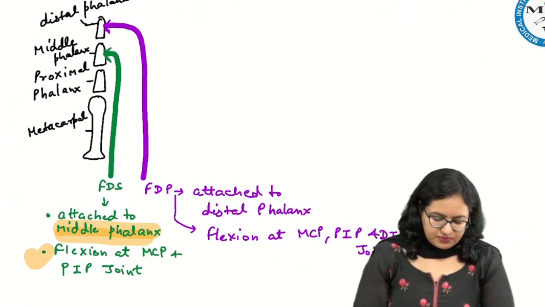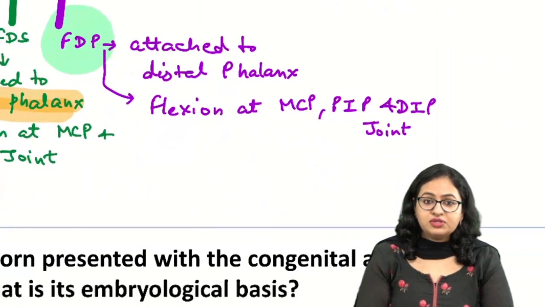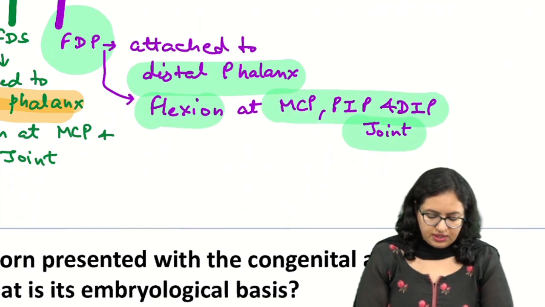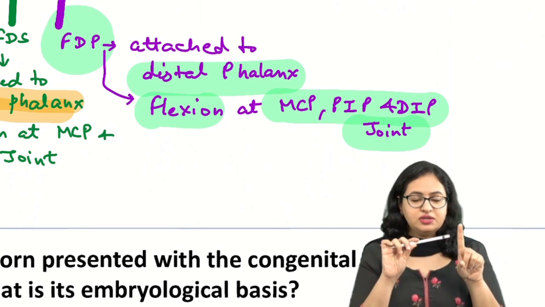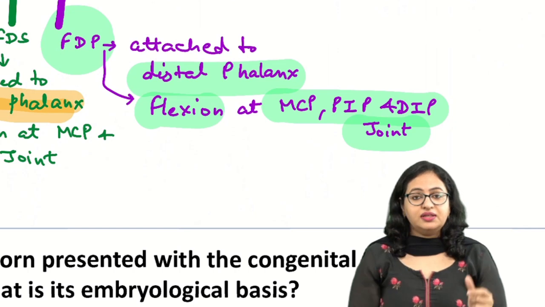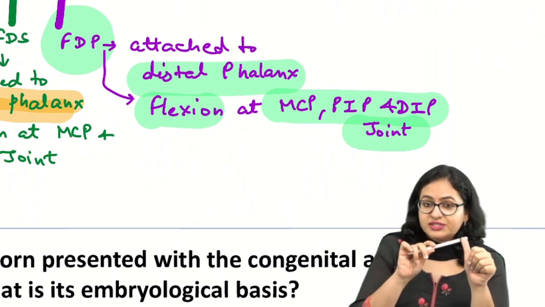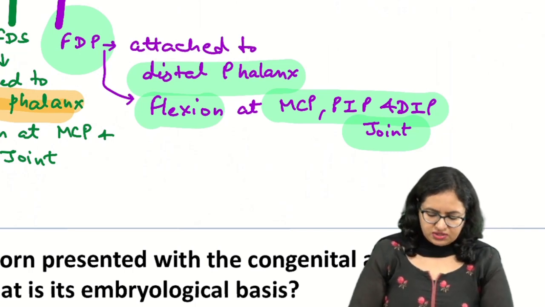The question which has been asked here was about flexor digitorum profundus, and it is attached to the distal phalanx, due to which it brings about flexion at all the joints: metacarpophalangeal, proximal interphalangeal, distal interphalangeal. And the other muscle is flexor pollicis longus. If the word says pollicis, that means it is going to the thumb. Okay, so we have discussed all the aspects over here.